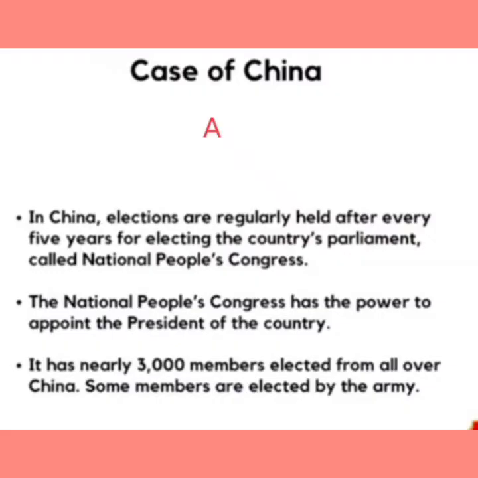So children, in the case of China, even though elections were held to elect the country's parliament, that is, the National People's Congress, every 5 years, held after every 5 years, election was held in China. But before contesting an election, a candidate needs the approval of the Chinese Communist Party.